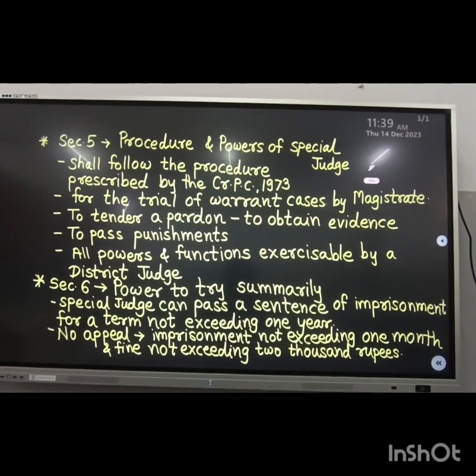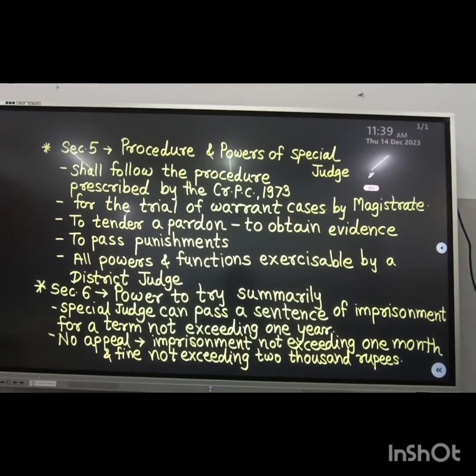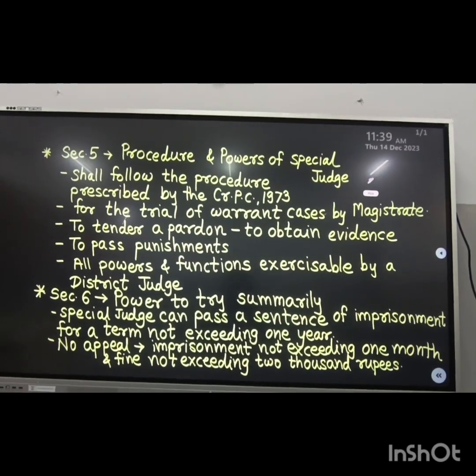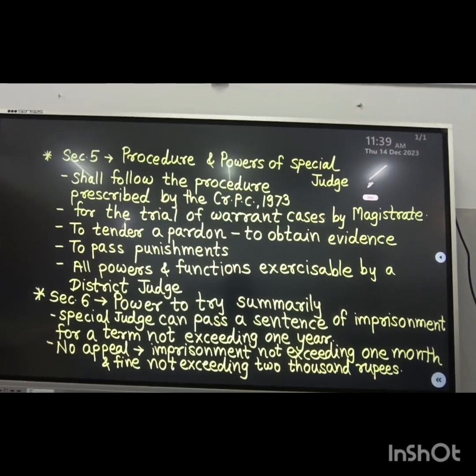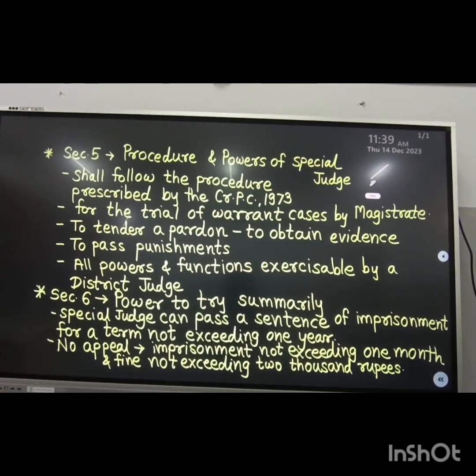But if it exceeds the limit, then definitely the convicted person can go for appeal. So it is all about chapter 2, about the special judges, their powers, their procedures, etc. Let's see the next chapter.